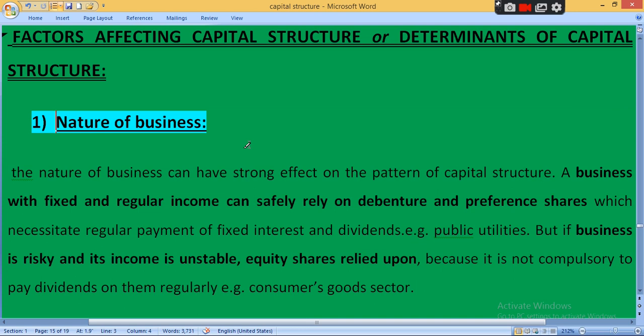So your capital structure decision will depend on the nature of business. Whether your business generates regular income or whether your business is seasonal. According to your nature of business, you have to design your capital structure. The nature of business can have a strong effect on the pattern of capital structure. A business with fixed and regular income can safely rely on, means depend on,